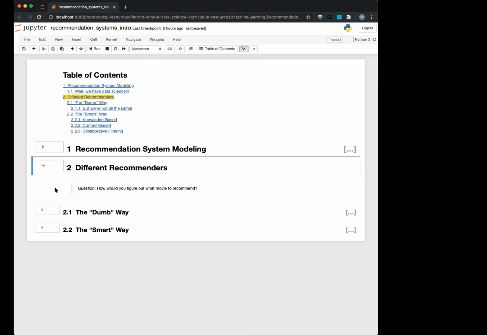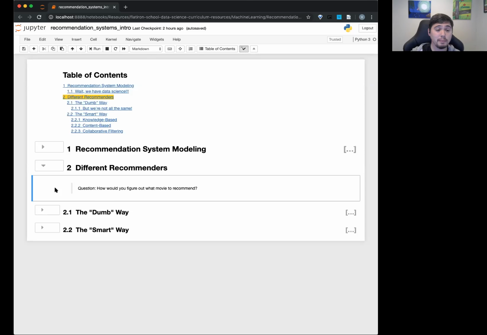What's popular? Yeah, so you say, hey, this is the most popular movie right now, let's go see it. For example, when Avengers Endgame came out, everyone was like, let's go watch Avengers Endgame. I know a lot of people who had never watched Marvel movies and said, let's watch Avengers Endgame. It might have been a decent movie, but they were probably pretty lost too. So just going with the popular movies might not be the most fruitful. Okay, and there's a third way we'll talk about, which is based on the person themselves, right?